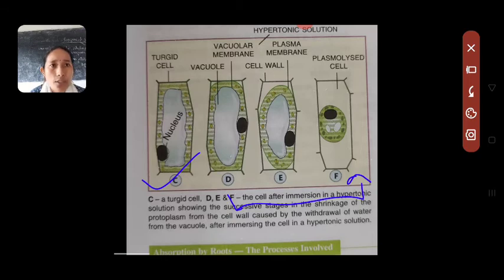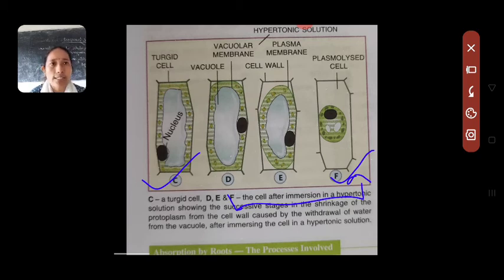What happened was your cell plasma membrane, your vacuolar membrane, all those started shrinking because there was a loss of water from inside the cell to the surrounding environment. So here in figure A, you can see the cell has completely shrunk. The plasma membrane has completely detached itself from the cell wall.